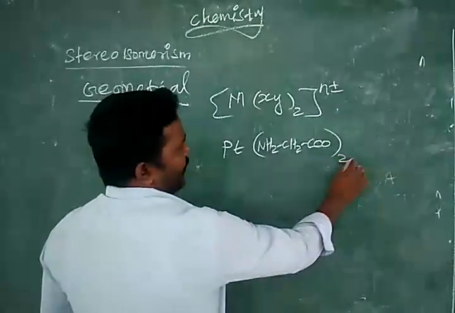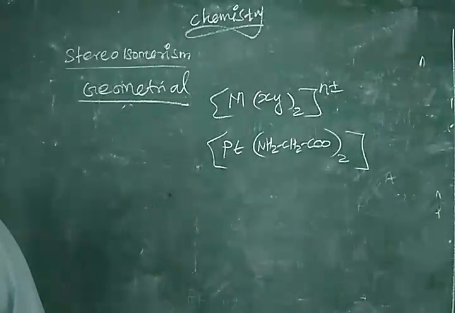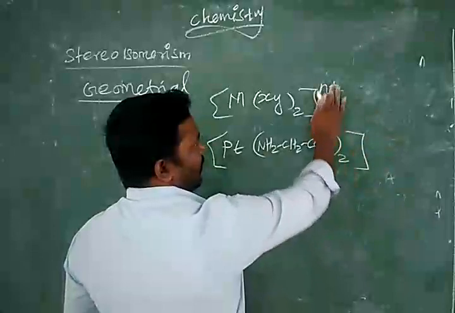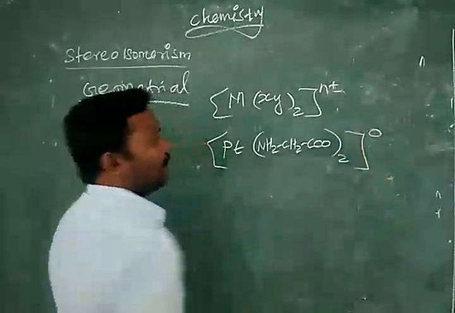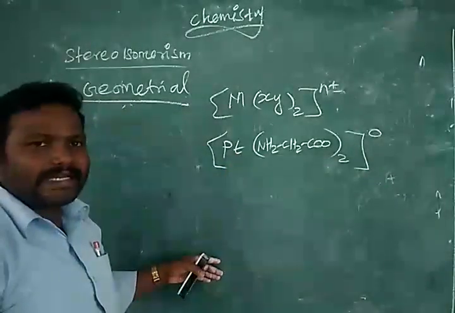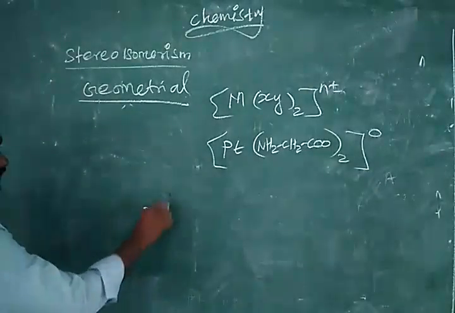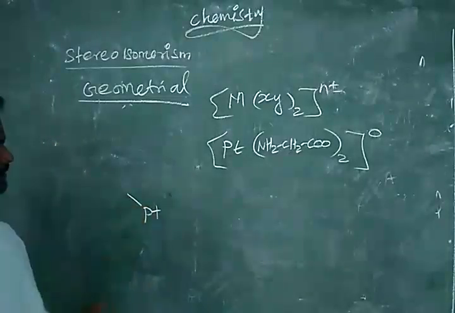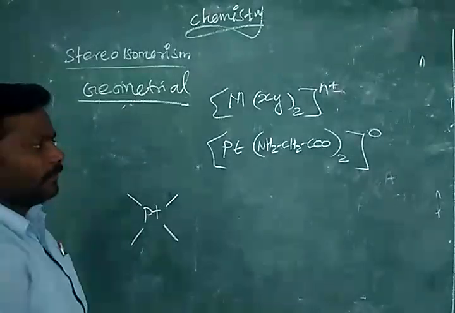So how many times we have to take? Two times. What is the charge of the sphere? 0. It is a neutral ligand. Here it may come plus or minus. For this compound we have 0. For this compound, can you write the cis form? How do you write? Listen. First write the metal atom, platinum. One side, another side, four sides we have completed.